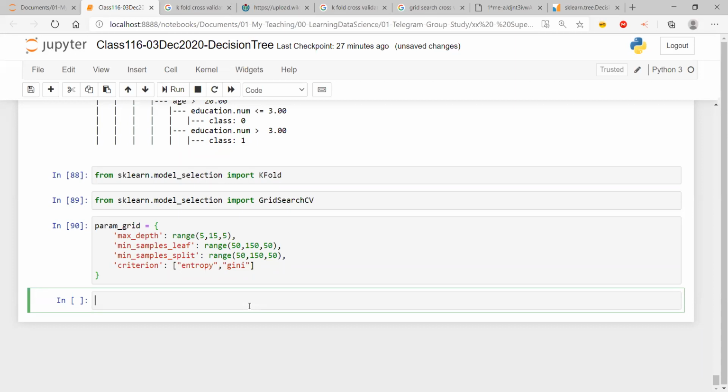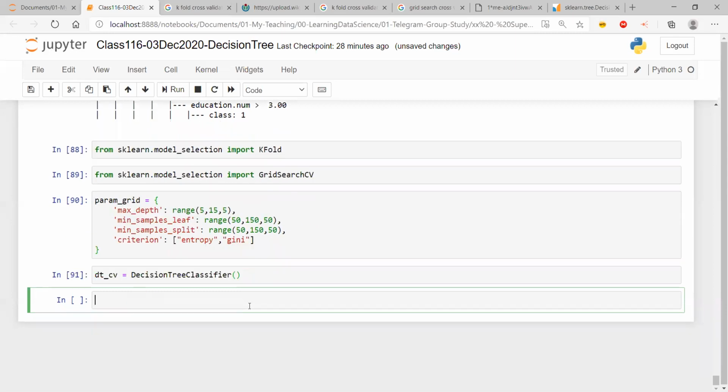Now what I am going to do is create a new decision tree, let's say a decision tree which I'm creating using cross validation. So I'll name it DT underscore CV. I'm going to call the decision tree classifier, so this DT underscore CV is basically a decision tree classifier.